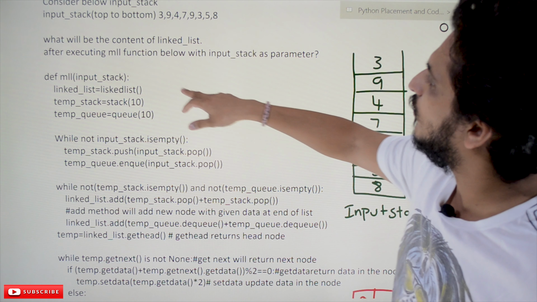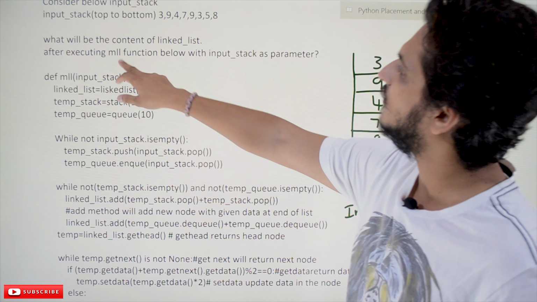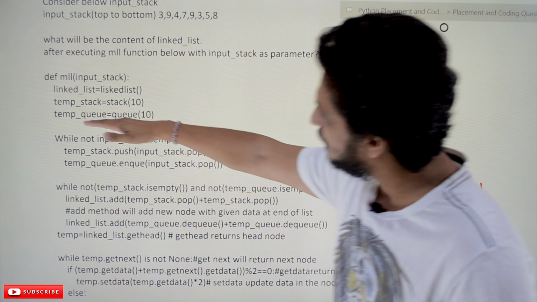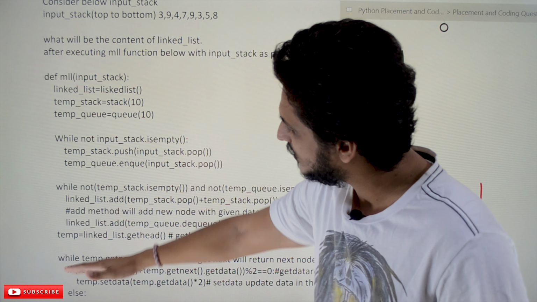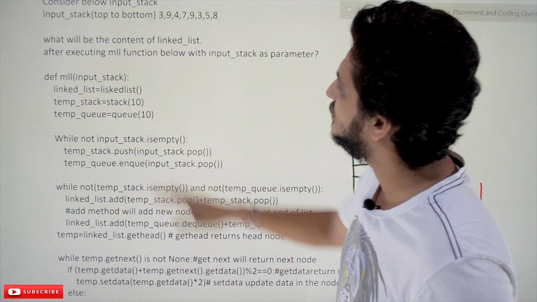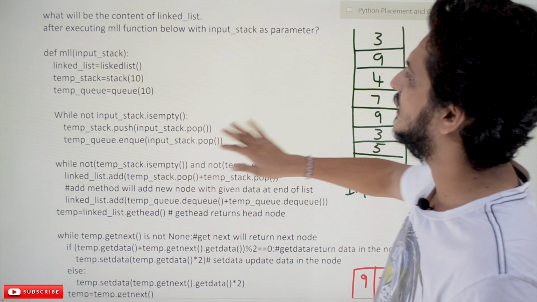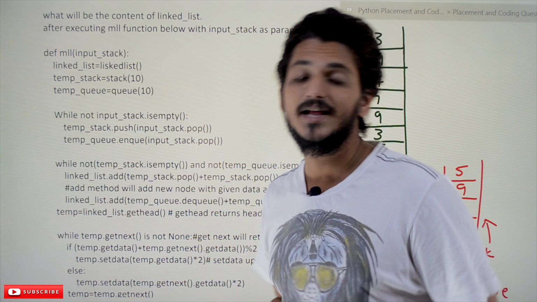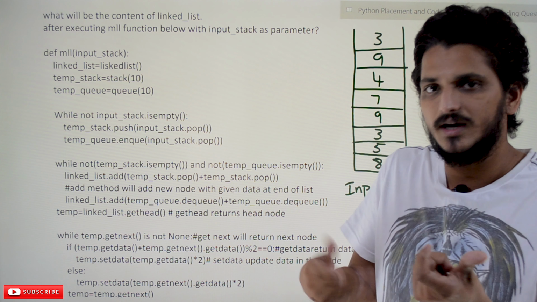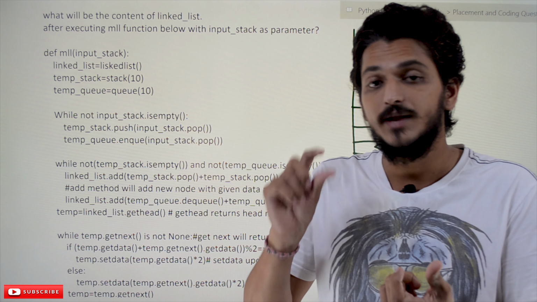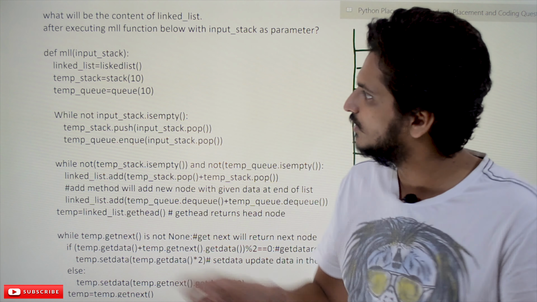Coming to this, what will be the content of the linked list after executing the MLL function? This is the function. For understanding purposes, we have separated all the loops so as not to make it clumsy. Let's understand one by one what's going on here. They have created an empty linked list, which means the head value is None in Python.